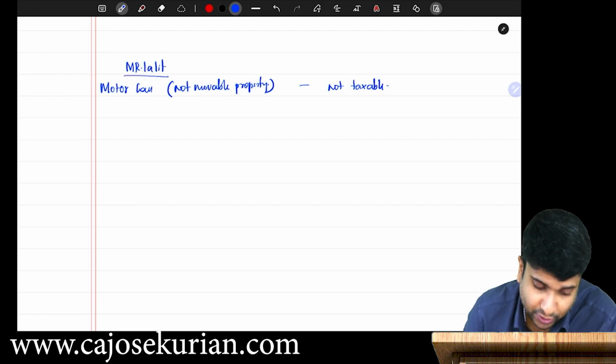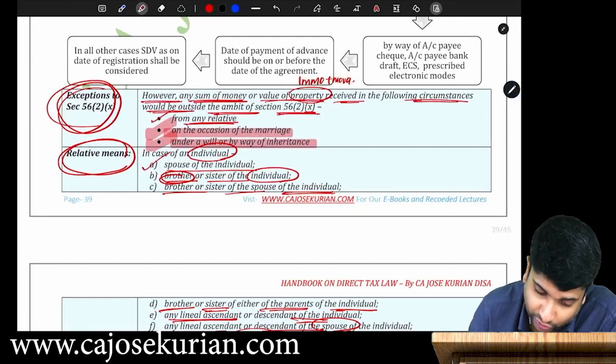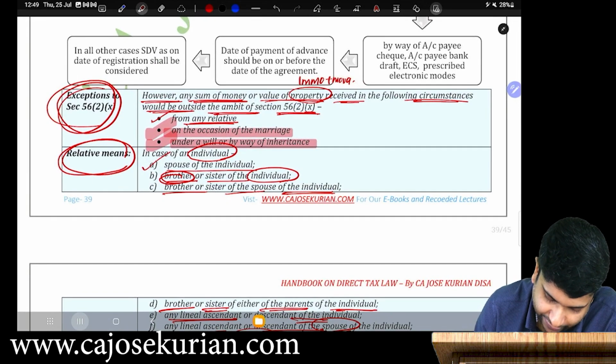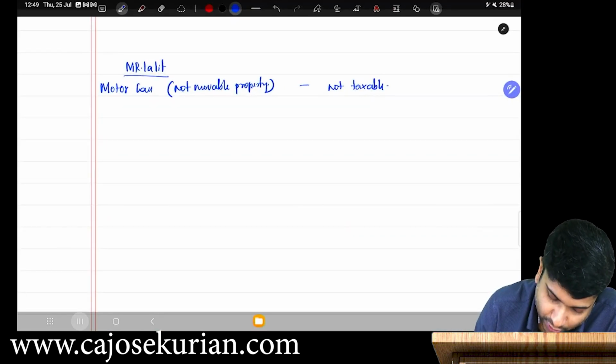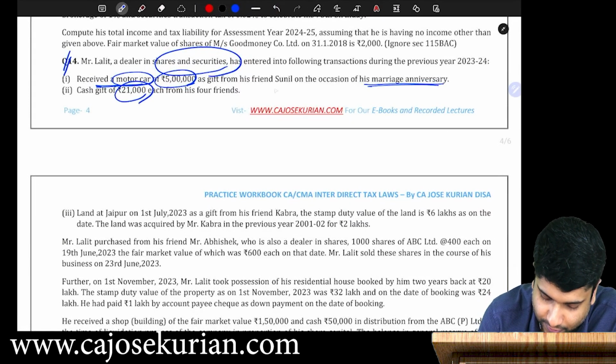Now, what is number 2? Cash gift of 21,000 each from 4 friends. So he got some cash gift. And how much is the cash gift? 21,000 each from 4 friends. So you tell me how much is the total money received? 21,000 into 4. That will be 84,000 is the total money received.